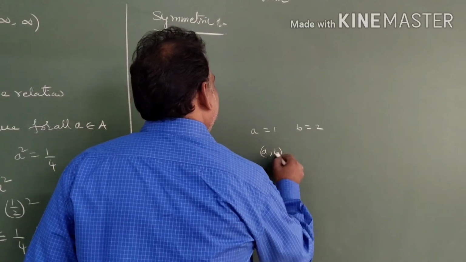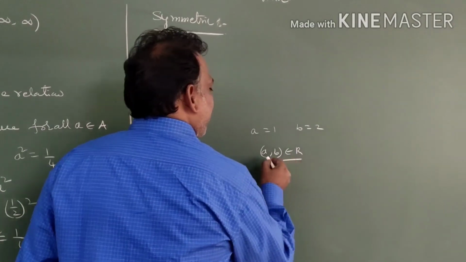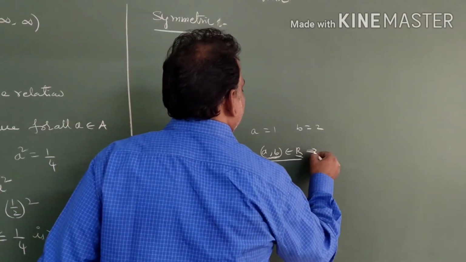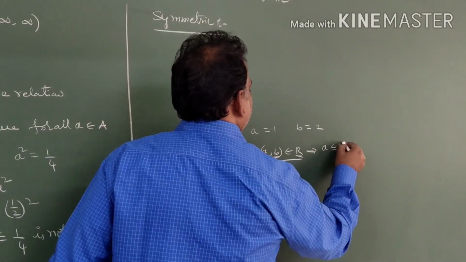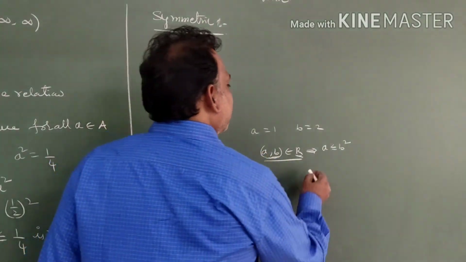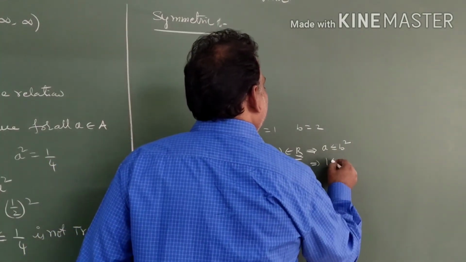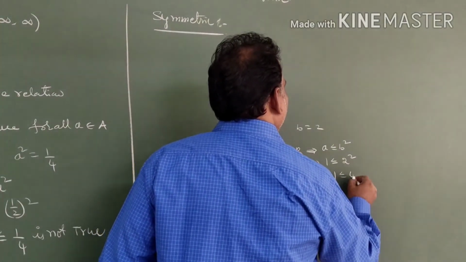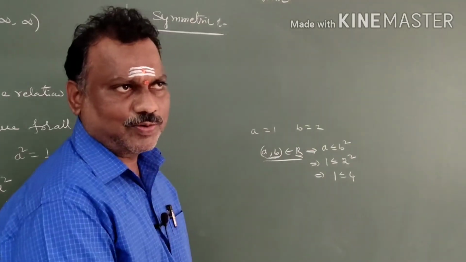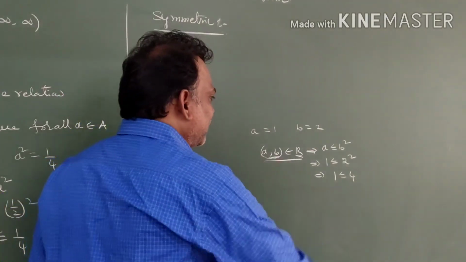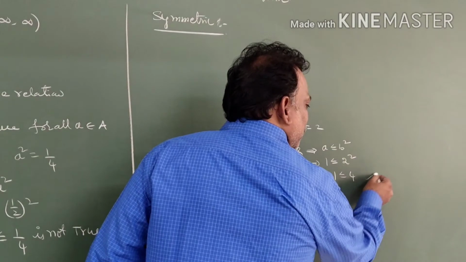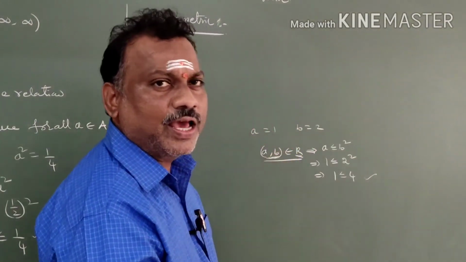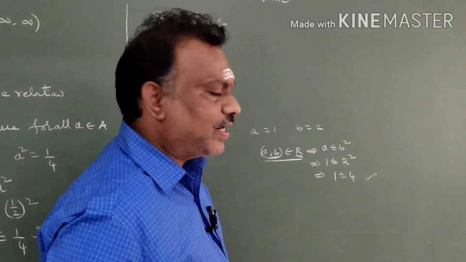Then (a, b) belongs to that particular relation. If an ordered pair is in that relation, what does it mean? a less than or equal to b square. Check it here: 1 is less than or equal to 2 square, 1 is less than or equal to 4. Is it true or not? 1 is smaller than 4, true. If (a, b) is in that relation, then (b, a) must also be there, only then it is a symmetric relation.